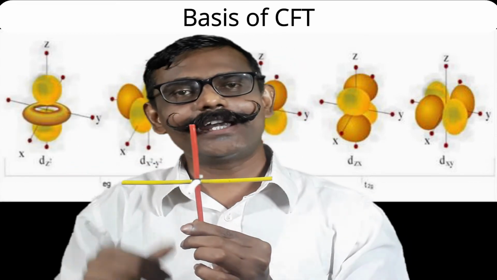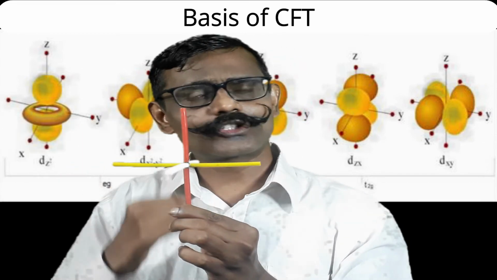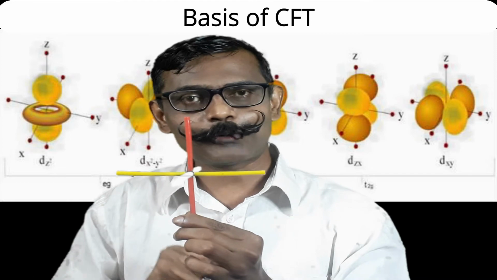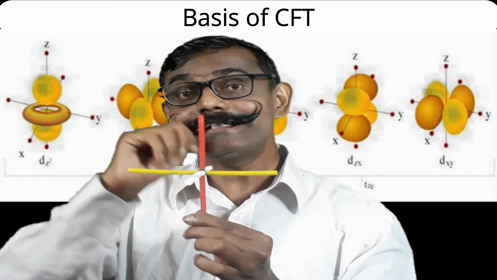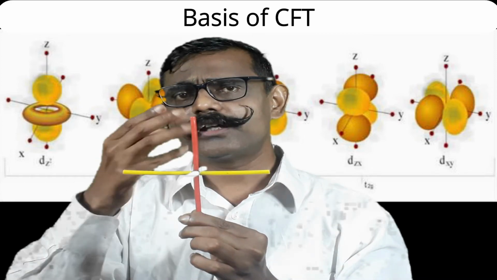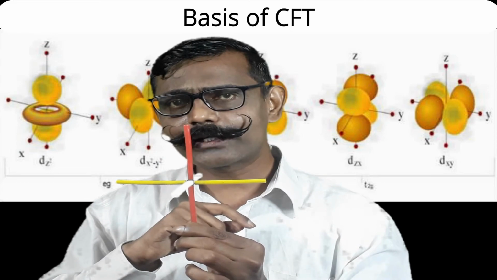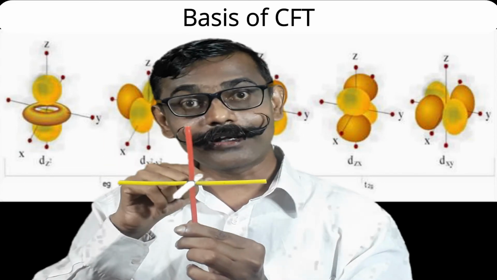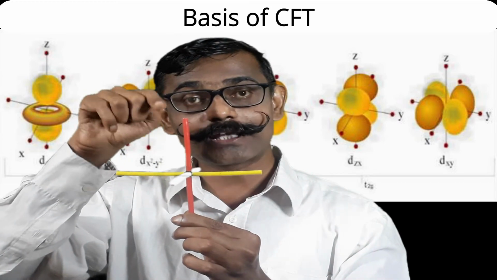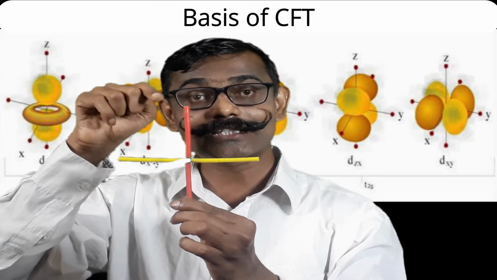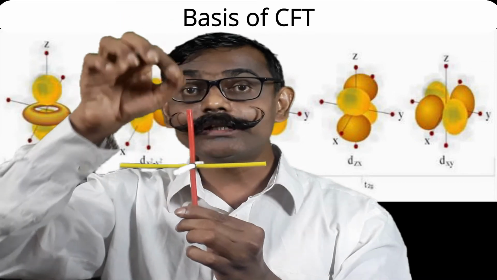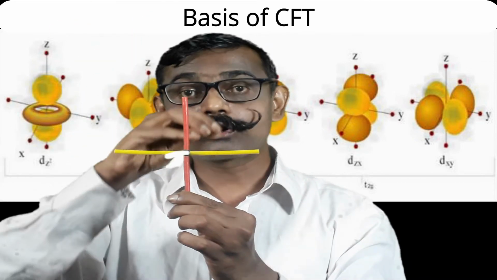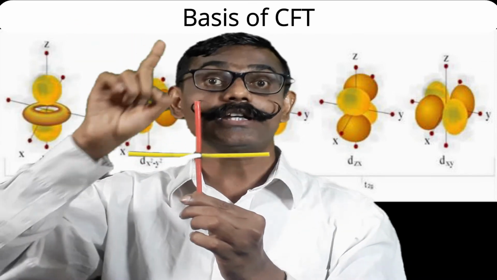Actually dxy, dyz, dxz, three kinds of orbitals are there, three pairs are possible. Likewise, as dx square minus y square is there, there should be dz square minus y square, and dz square minus x square. But those are not there. The combination of that dz square minus y square and dz square minus x square is actually our dz square orbital. The other component we are not mentioning, but it is there.